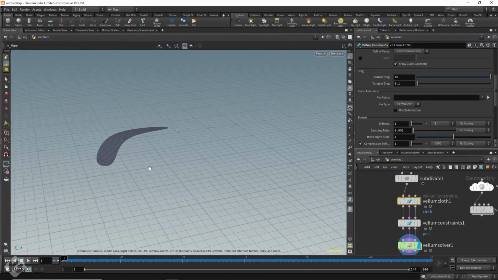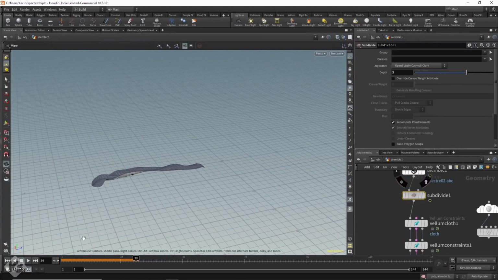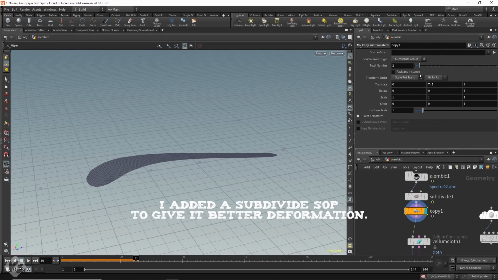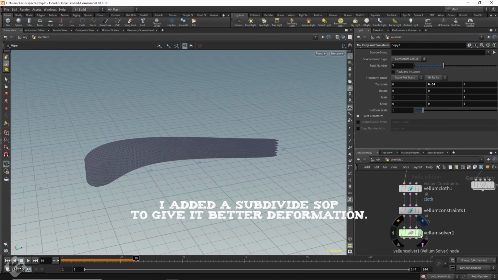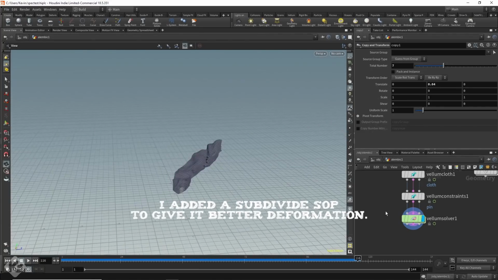I also increased the volume density on the volume node to tighten up the curl field distance and to give smaller swirls to the cloth. It's a game, but man, under a deadline it'll age you. The thing works, but it's too thin. Luckily, I could go in and add a copy node after the subdivide one and get more thickness. Now I went back down and turned on the display for the vellum solver, the green node, and yeah, better.